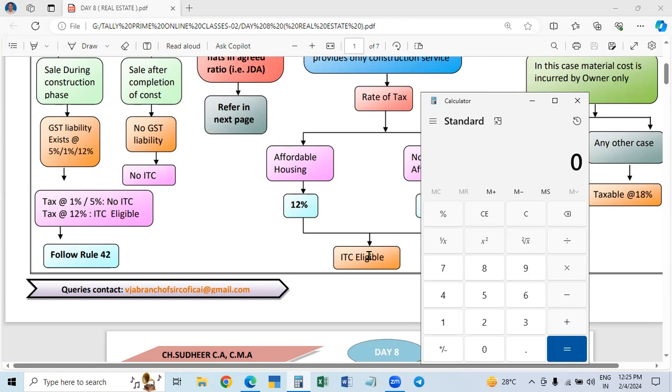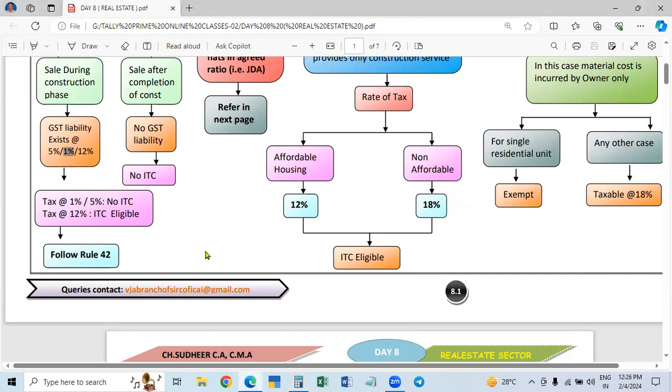The specified rate is 1.5%, but after reducing the land value, the net rate is the effective rate. So for affordable houses, 1% is the effective rate. After charging this 1%, again you should not reduce the land value from the original total building value. If you reduce the 1/3 in the building value and calculate at 1.5%, or reduce 1/3 in the rate itself and take the net effective rate, the calculation will be the same. But sometimes there will be some fractions, which is a problem.